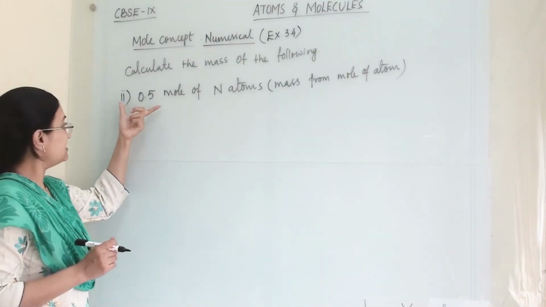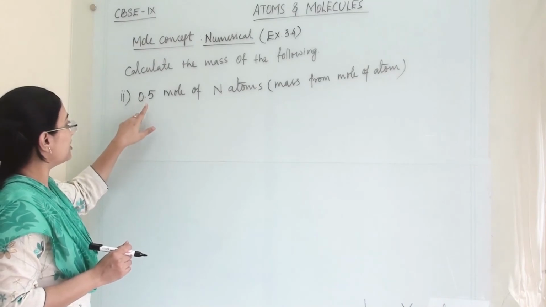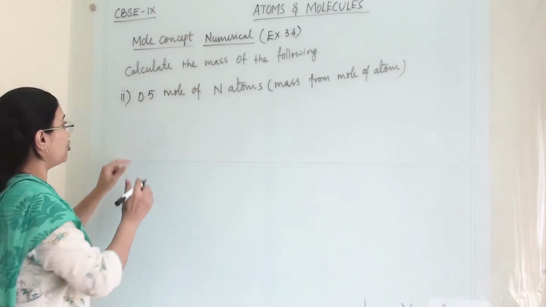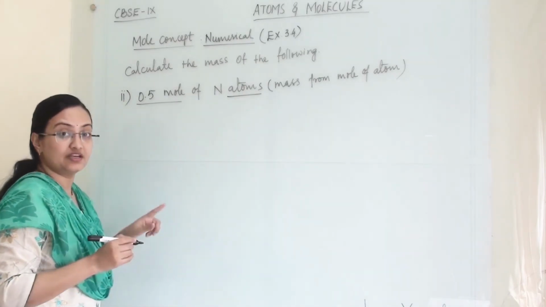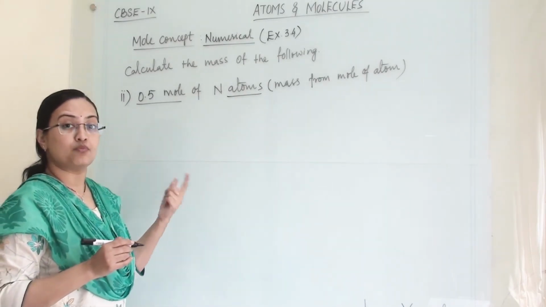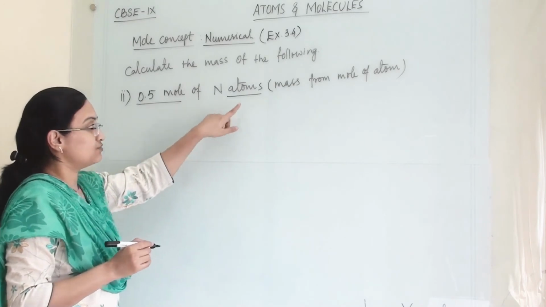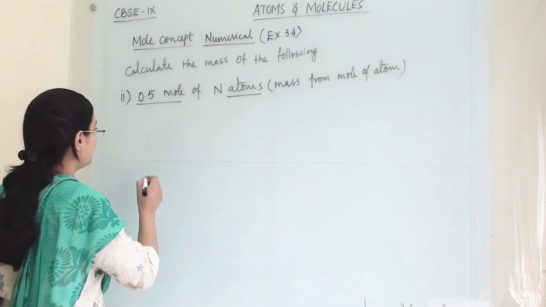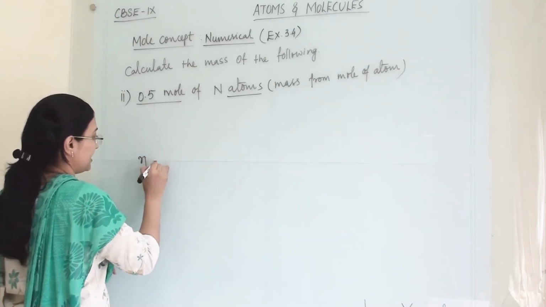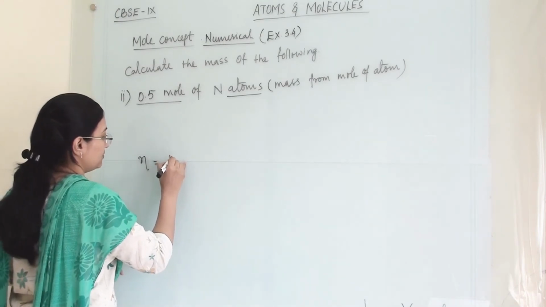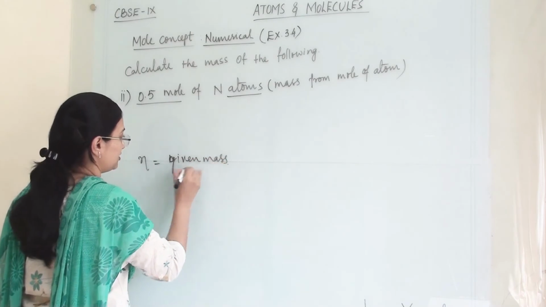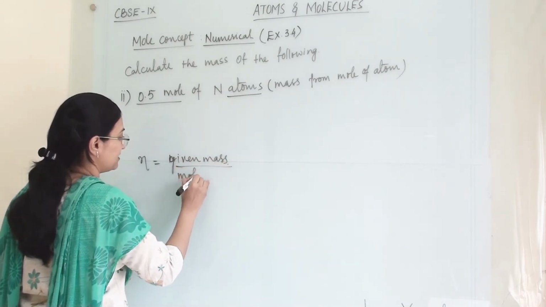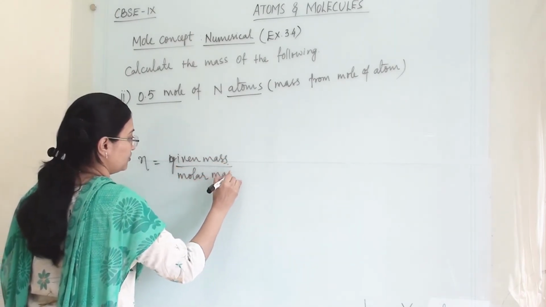In our second sub-numerical, we are going to find out the mass of 0.5 mole of nitrogen atoms. Earlier it was nitrogen molecule, now it is nitrogen atom. So the formula will remain the same. N equals given mass, which we are going to find out, divided by molar mass.